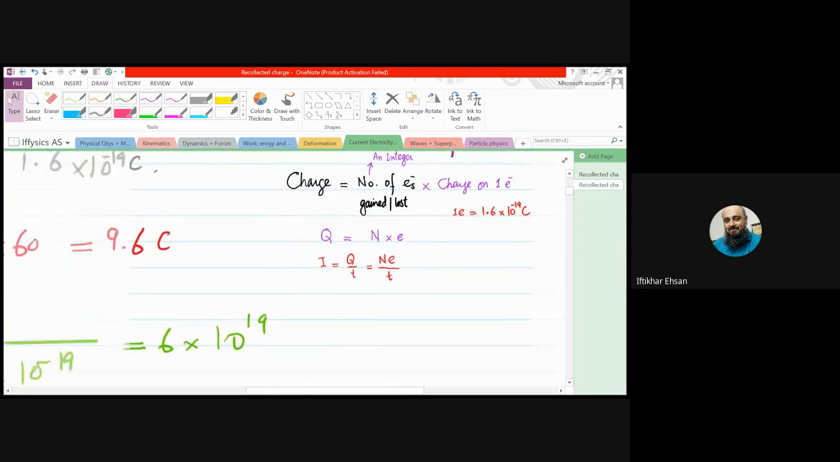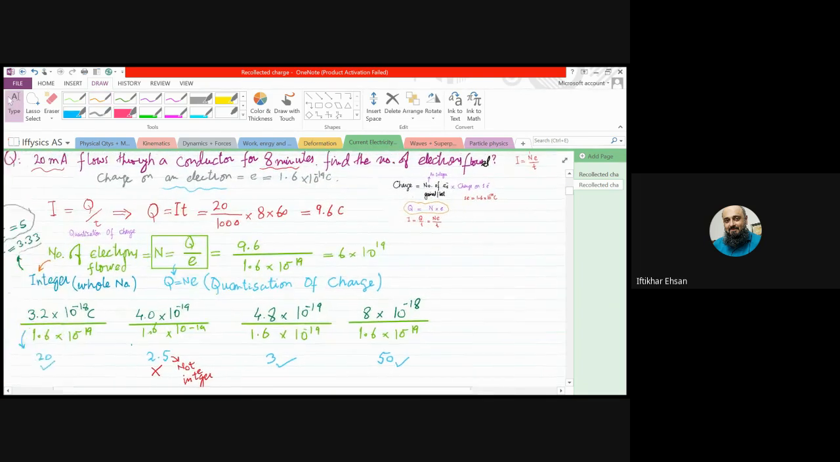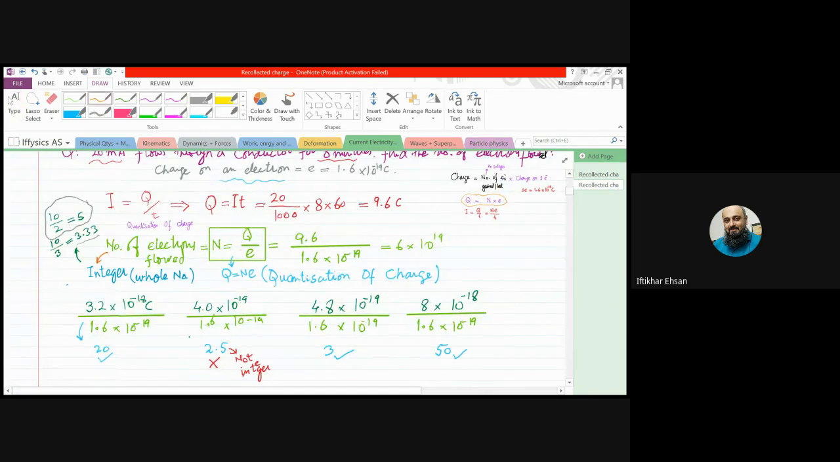So what is the formula for quantization of charge? That Q is equal to Ne, where N is an integer, a whole number. Coming back to Q is equal to Ne, it can be rearranged like that. Whenever we divide the charge on any object by the charge of an electron, or elementary charge, the answer must be an integer, a whole number, right?